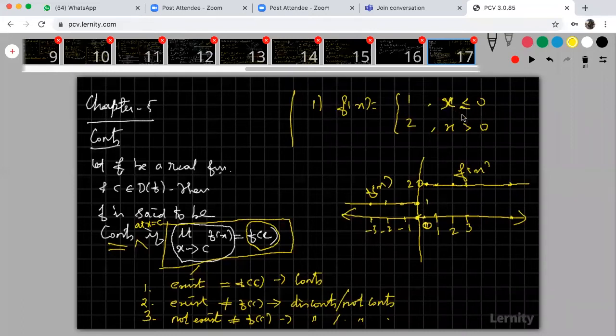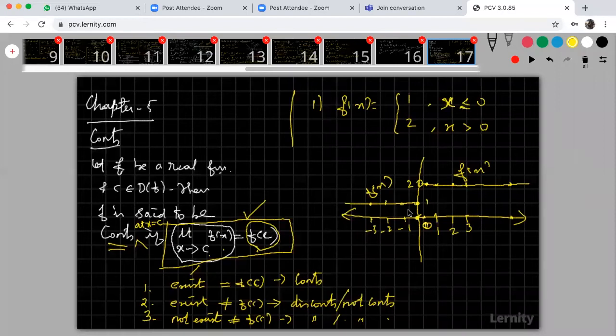This is a very simple function, so we can easily draw the graph. For some standard functions, we know the graph, but it is not possible to draw the graph for all functions. It is possible, but it is not possible to ask to draw the graph of every function and define continuity based on the graph. It is a very difficult one. Therefore, we are going for some mathematical terms. If this condition is satisfied, then the function is continuous at this point.